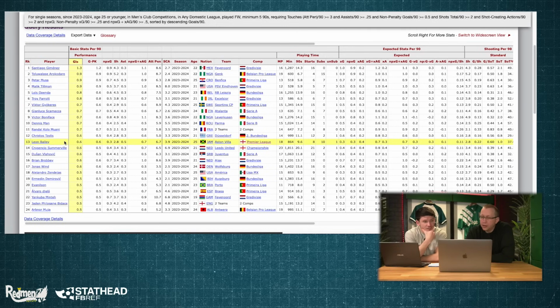He's really two-footed, so he can play on either flank, he can shoot with either foot, and that makes him really difficult to defend against. On top of that, he's really quick as well. So in terms of threatening in behind, he offers that for you. He's quite creative, and I think Aston Villa have smashed it by getting him in, to be honest, because he's 26 now, so he's just over the threshold, but I think he's maybe turned that age this season or something like that.